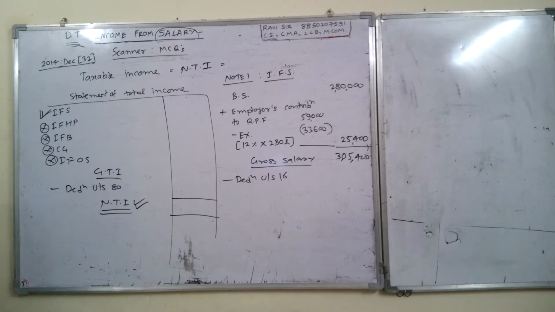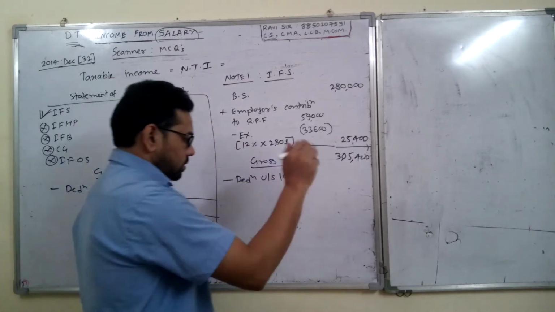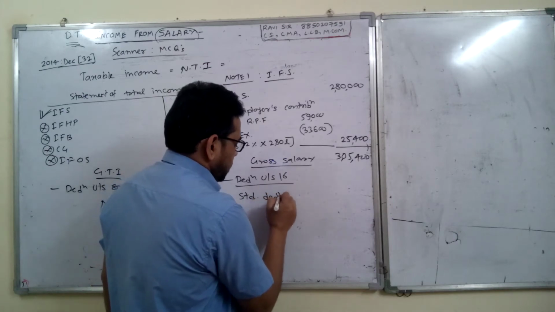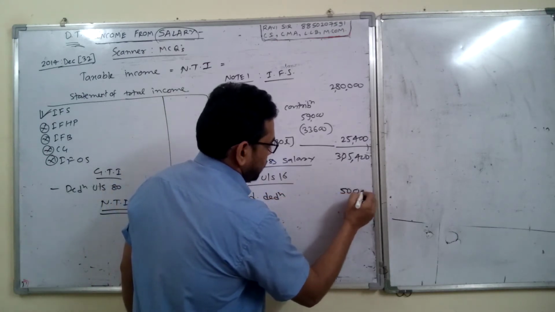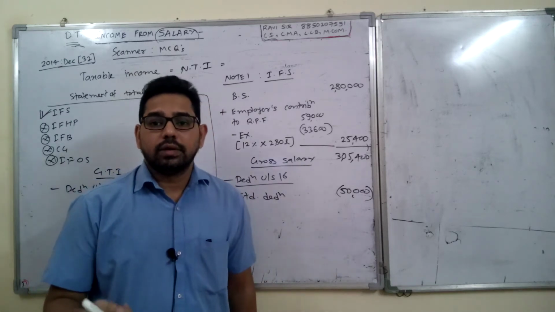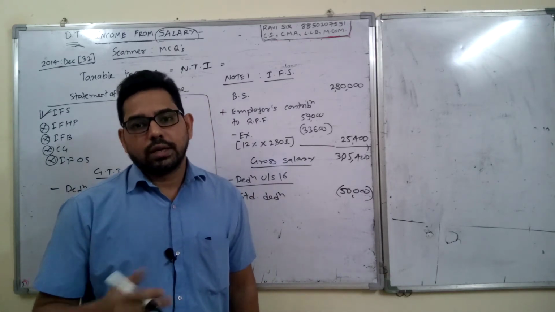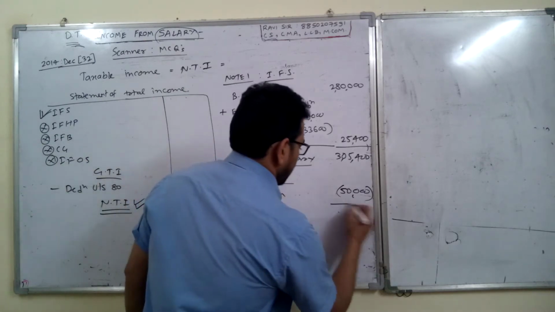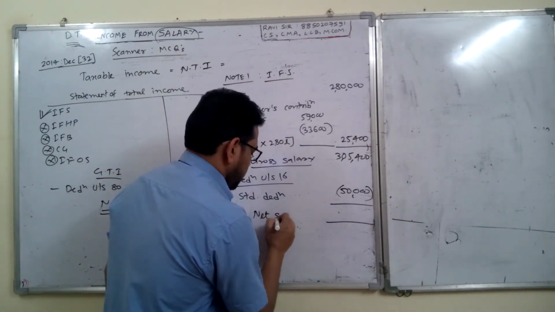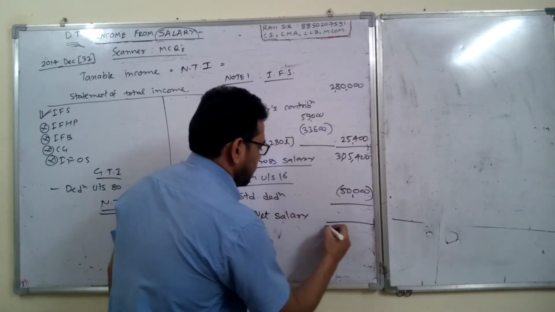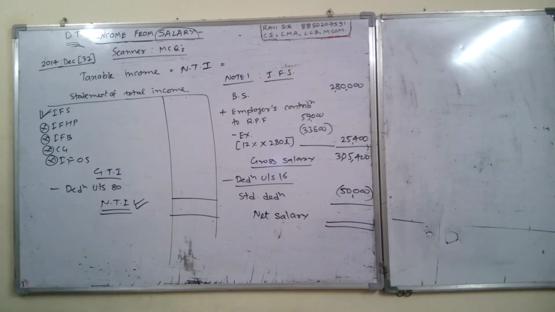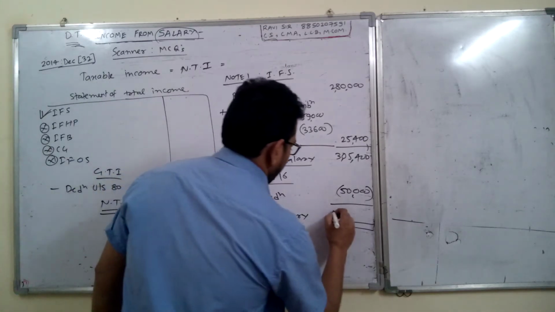First deduction is standard deduction, which is flat 50,000. This we can deduct anytime. Second one is professional tax and third one is entertainment allowance. Those details are not given. So your net taxable salary, 3,05,400 minus 50,000, gives 2,55,400.